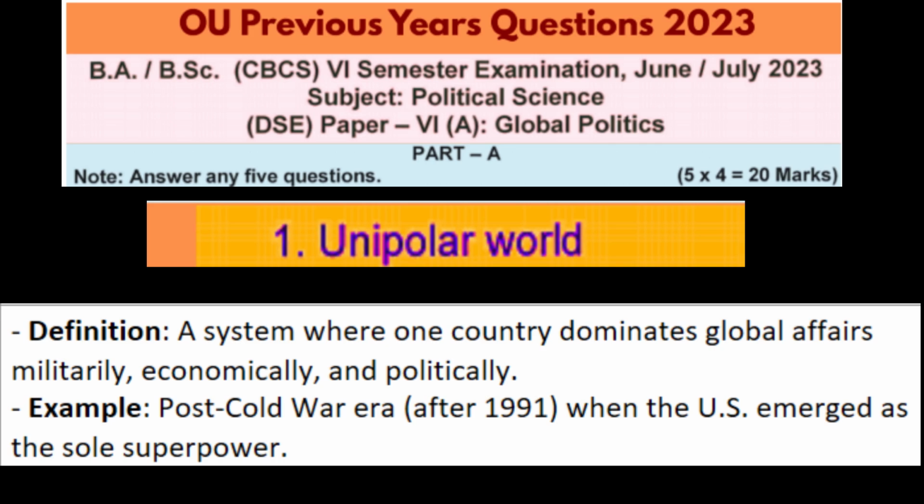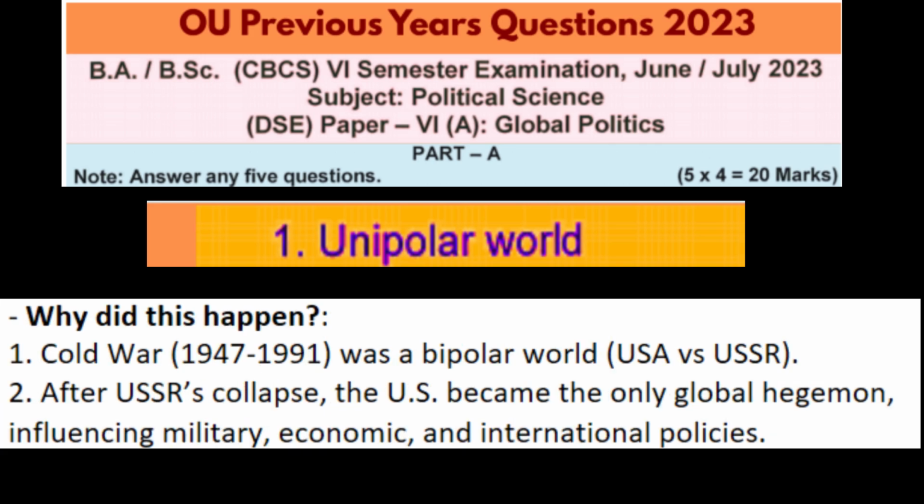But why did this happen? It happened because, just to recall, the Cold War, which occurred between 1947 and 1991 roughly, was a classic bipolar world dominated by the USA and the USSR. After the Soviet Union's dissolution, that means disintegration, the US became the only global hegemon. That means the US became the only global dominant power, leading military intervention, shaping economic policies, and influencing international institutions.